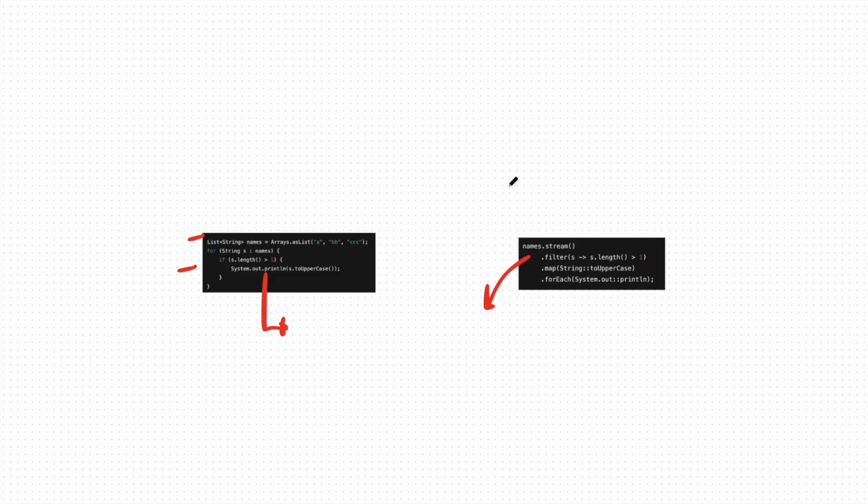So let's say you have a list, probably a list of strings, and you have answers equal to a new list, and inside this list you have certain data, and you want to process this data. In answers you want to filter out whatever is in uppercase.